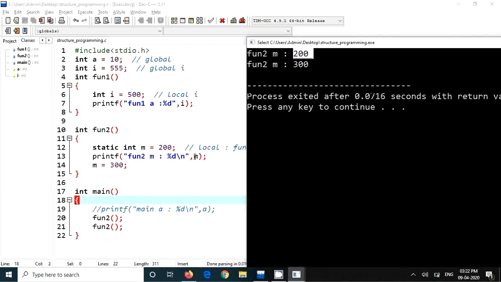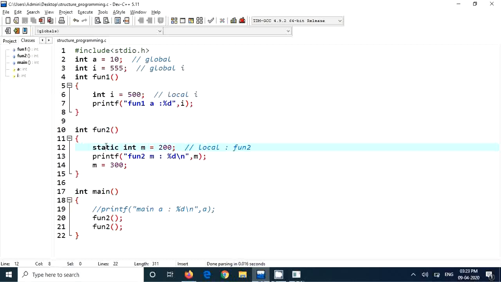Now let us see if this is not static, what will happen? M equal to 200, it prints 200. I am just putting m equal to 300. Then again calling fun2, again it comes here, m equal to 200. It started fresh. So when fun2 is called, m will be allocated 4 bytes, 200 is printed.